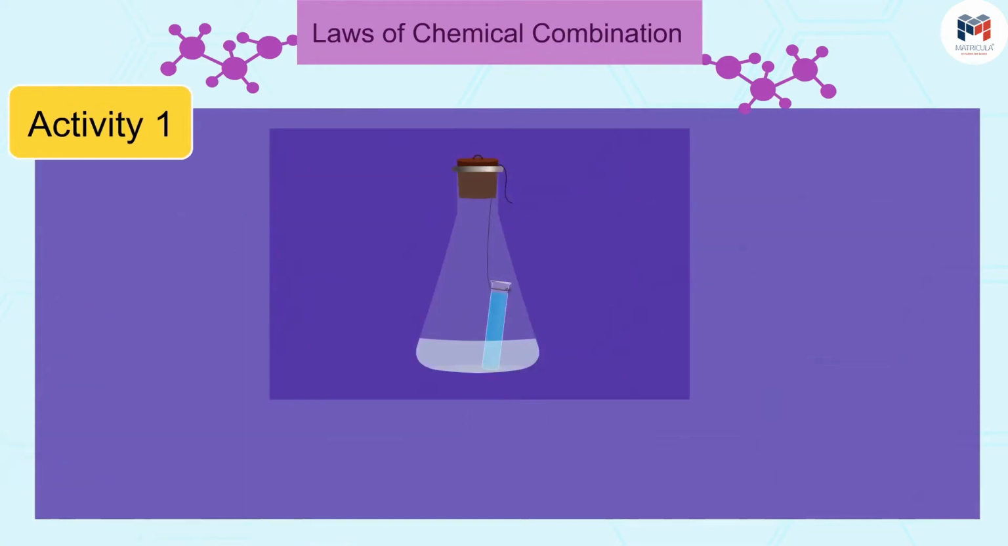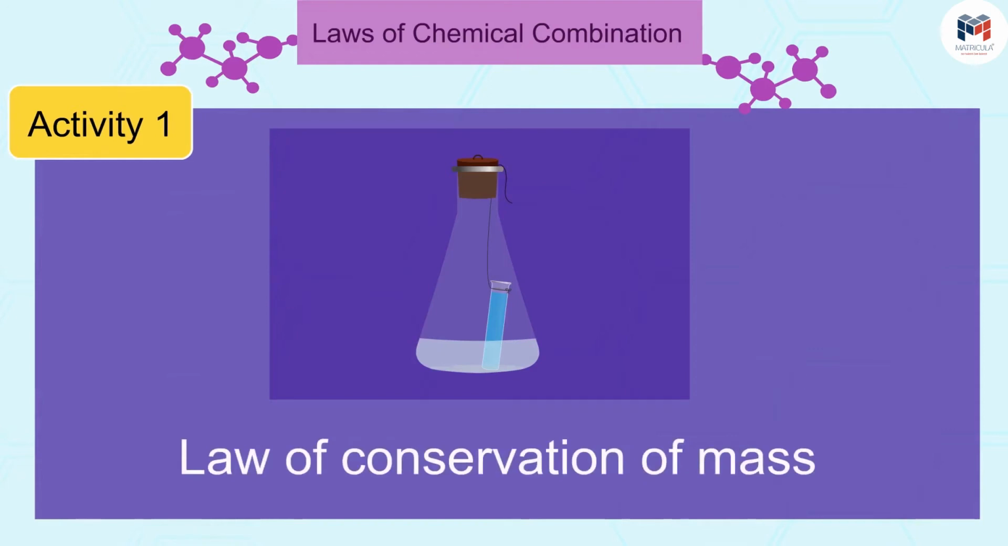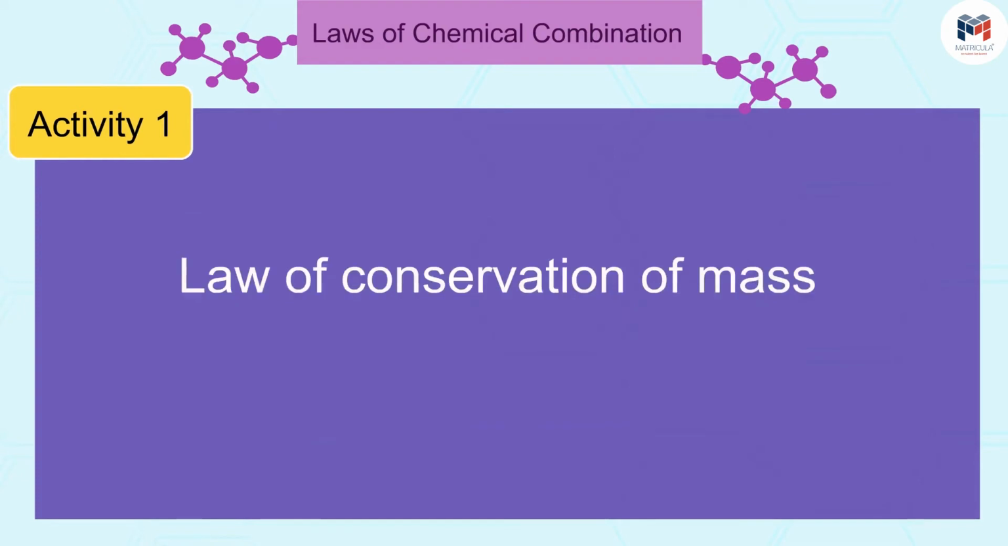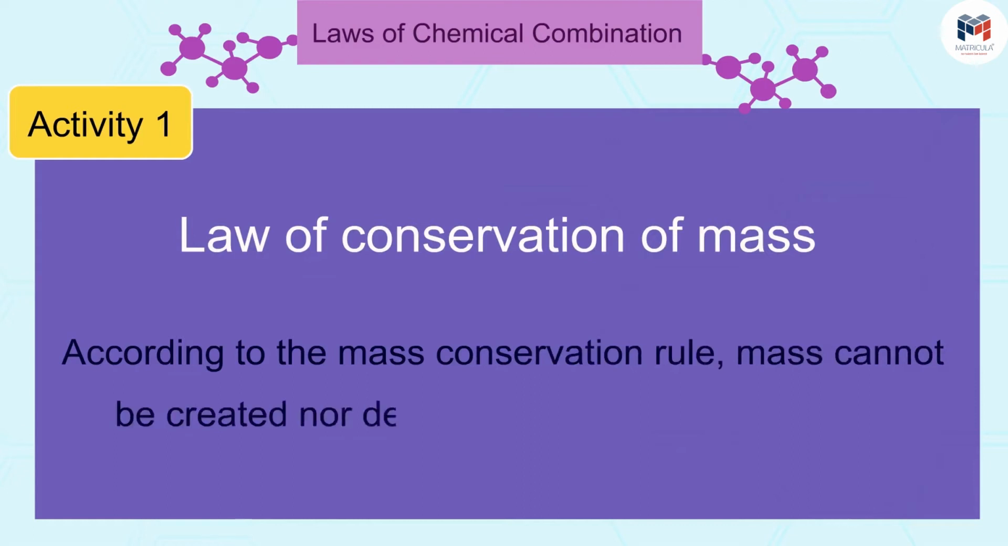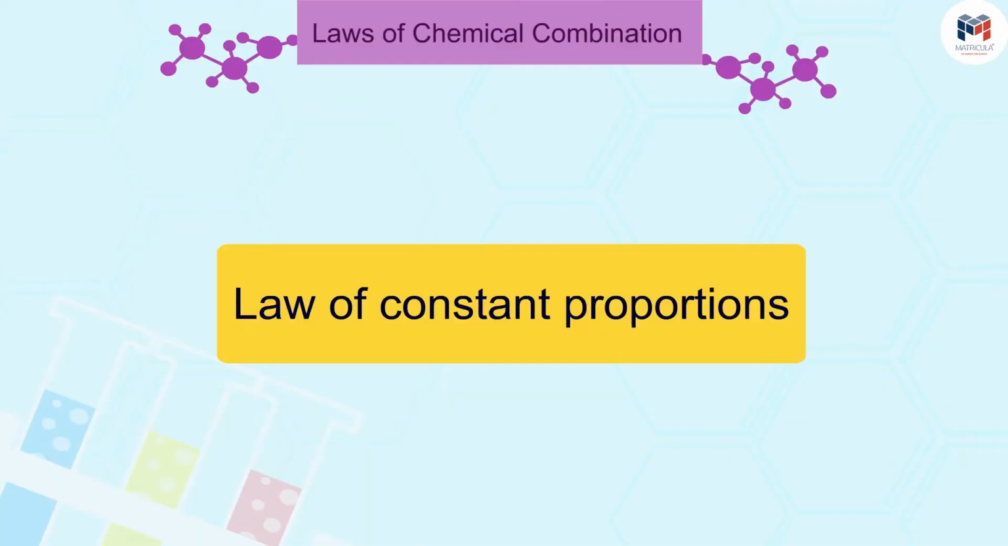By this activity, we can define the law of conservation of mass in this way. According to the mass conservation rule, mass cannot be created nor destroyed in a chemical reaction. Let us now take the second law of chemical combination, the law of constant proportions.